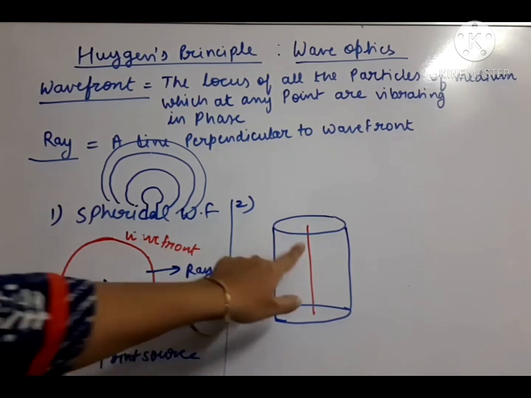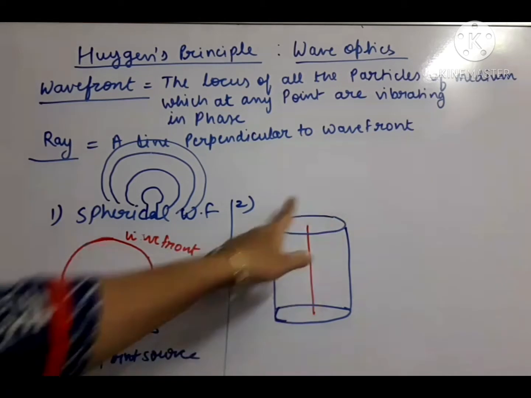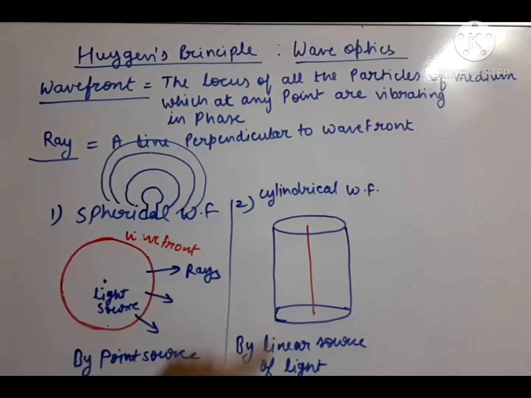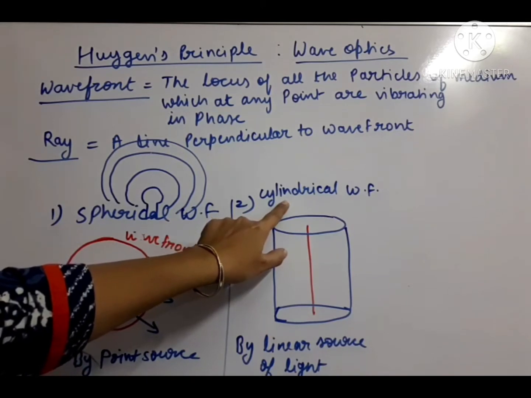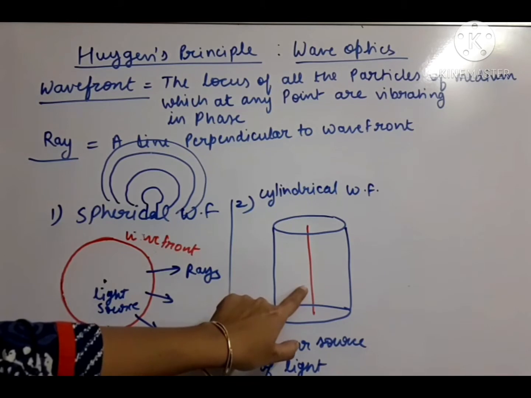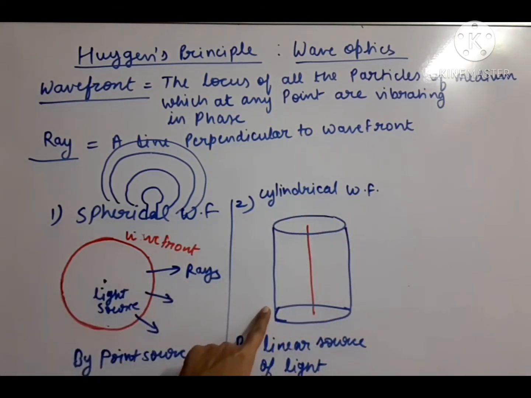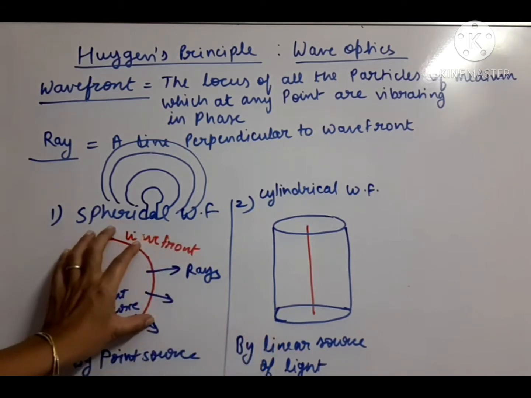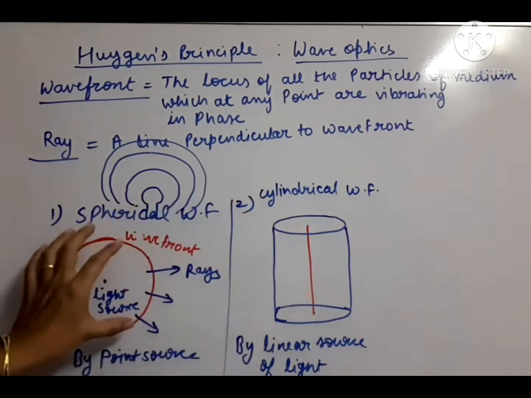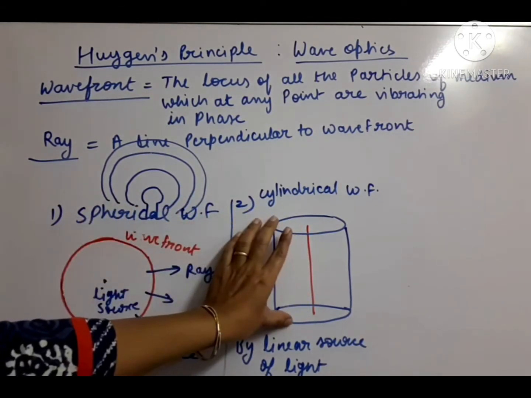This way a linear source of light generates a cylindrical wavefront. So by a linear source of light, which type of wavefront will be generated? Cylindrical wavefront will be generated. This red line is the source of light and this blue is the cylindrical wavefront. Now this wavefront and this wavefront are three-dimensional wavefronts. Spherical wavefront is three-dimensional and cylindrical wavefront is also a three-dimensional wavefront.